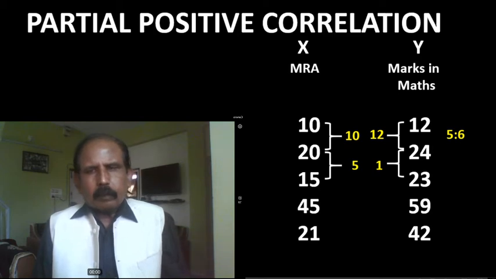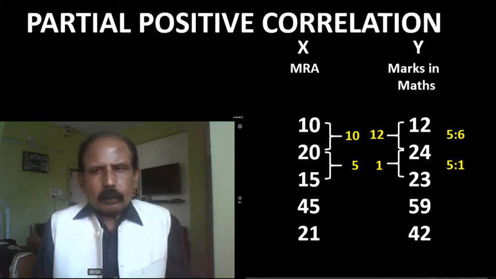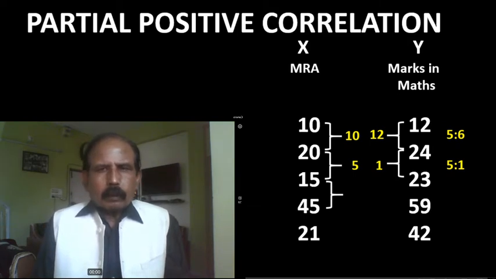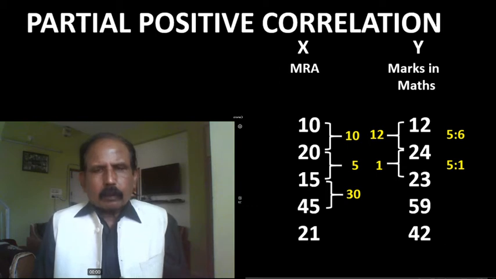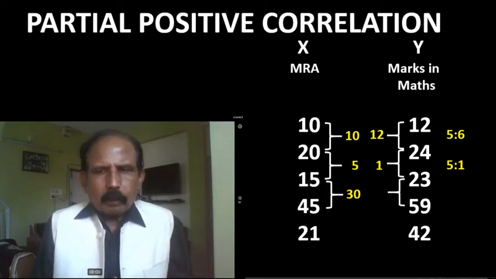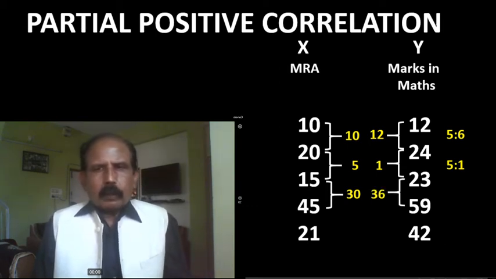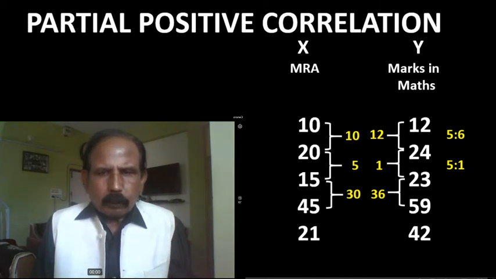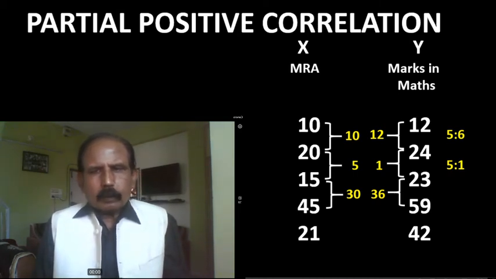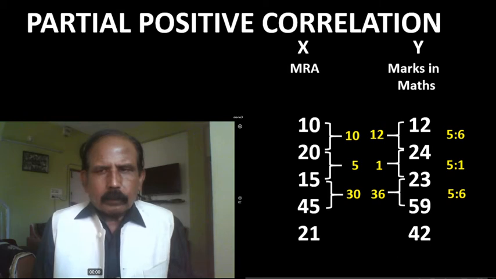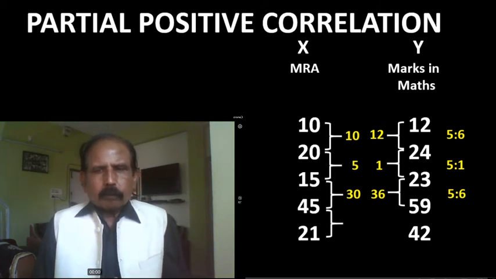Direction is same and proportion of changes is 5:1. Fourth X is 30 more than third X, and fourth Y is 36 more than third Y. Changes are in the same direction and the proportion of changes is 5:6.